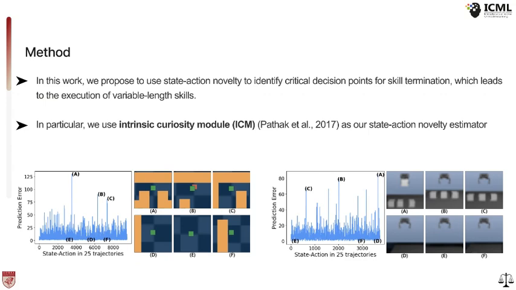It can be seen that high prediction error can typically be seen in states where we have a multitude of plausible actions, like A, C, or rare state configuration like B. On the other hand, low prediction error can be seen in states where we do not have any of these properties, like D, E, F.